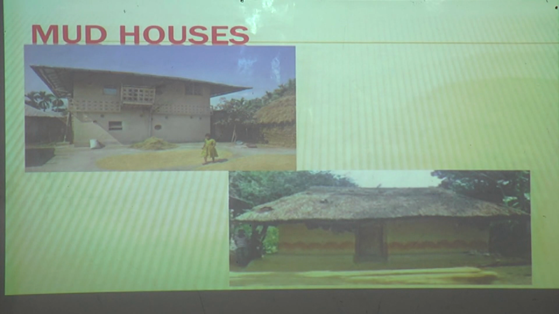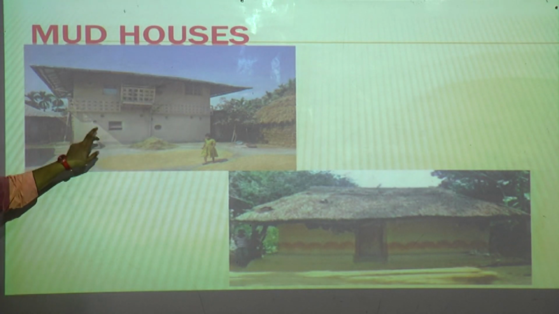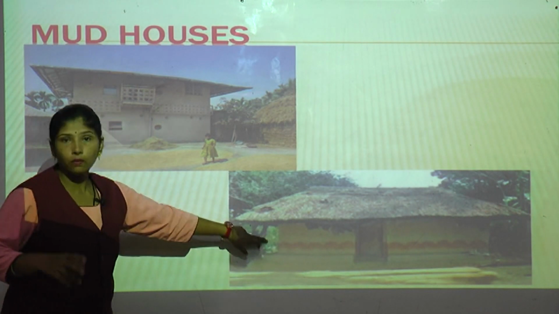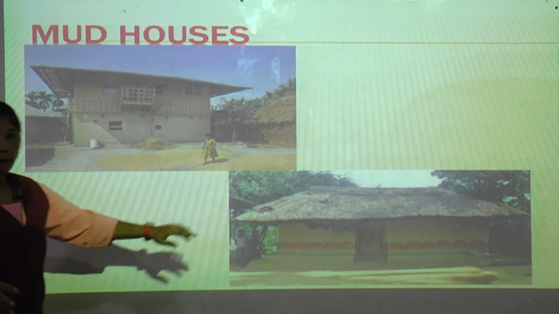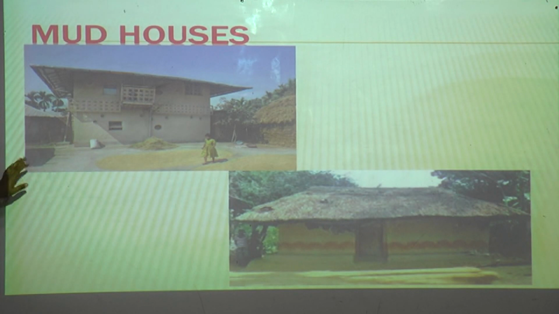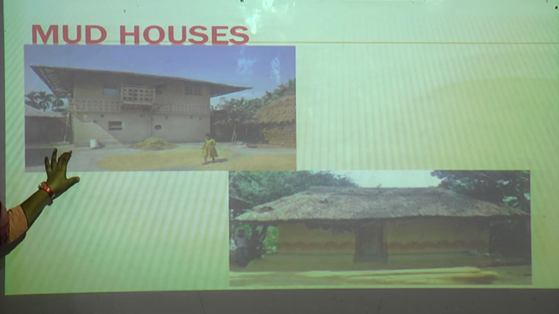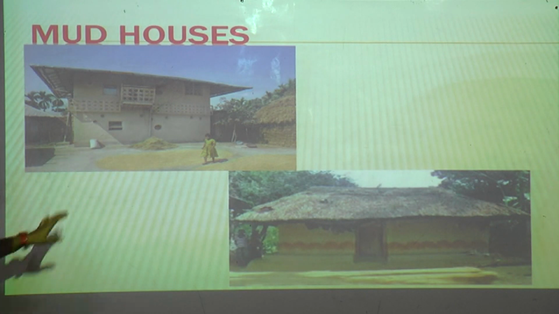See, I have told you about a mud house, isn't it, students? See here, a house, can you see here? Yes, how is it made? It is made with mud. Okay, now can you see another type of house? It is also made with mud. This is found in villages only. In cities, can you see this, students? No, obviously no. We have apartments, buildings, bungalows. This type of houses we can see in villages only.